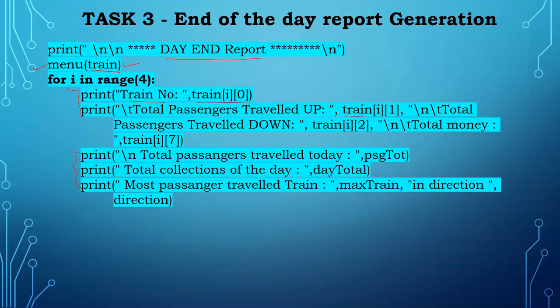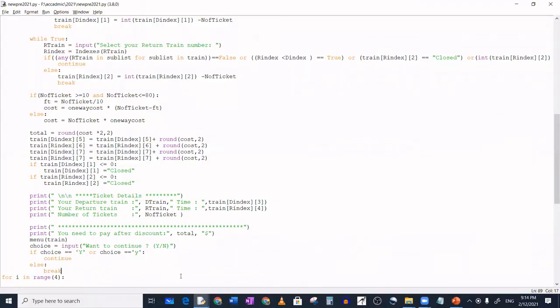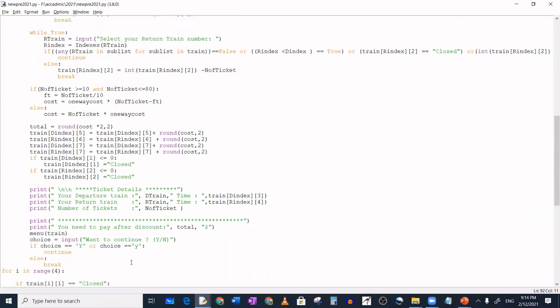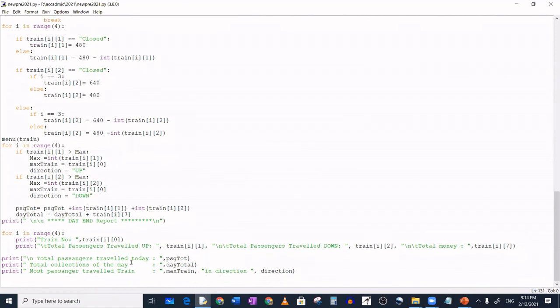After that we have to show the total passengers traveled today, the total collection, and the maximum. This maximum I have to show you. I will explain it in that program itself. The maximum traveled also we have to add. So I will show you in that program itself. Up to this we have explained. Task 3 starts from here separately.